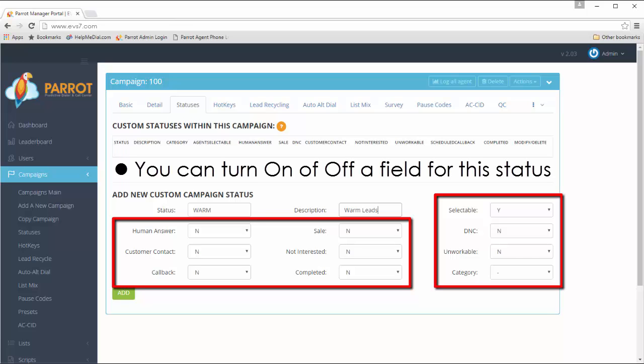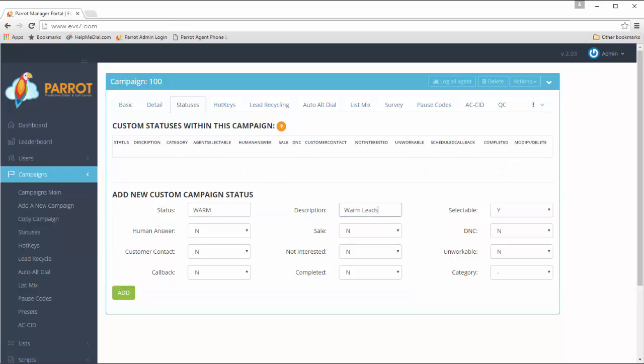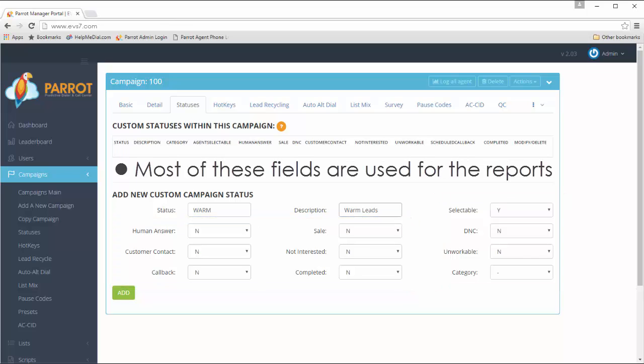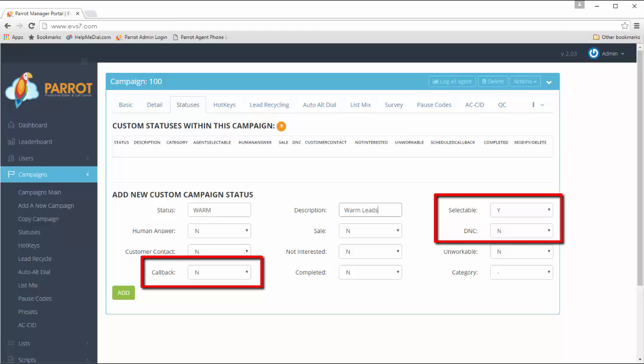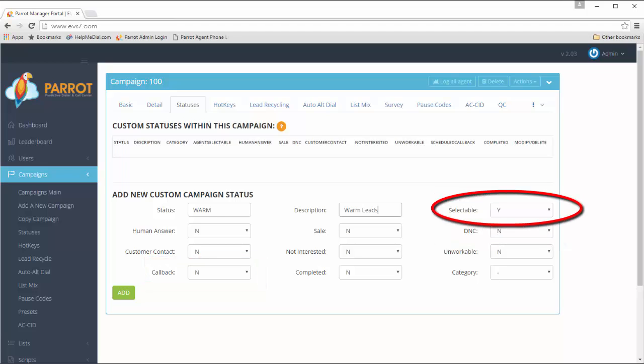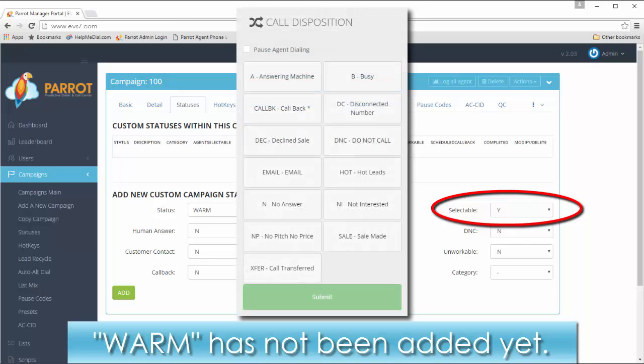You have the option to turn on or off a certain field for this status. Most of these are used for the reports. I'll start with the fields that have additional functions. When selectable is set to Y, the status you're adding will show up in the system as a disposition and will be seen on the agent's disposition screen.